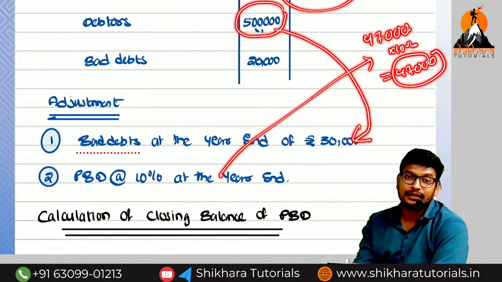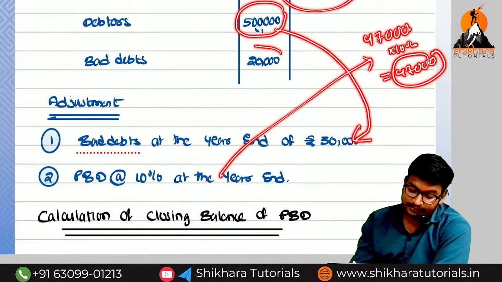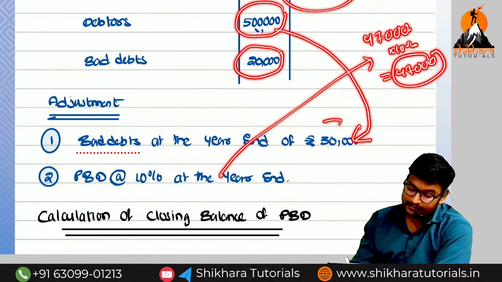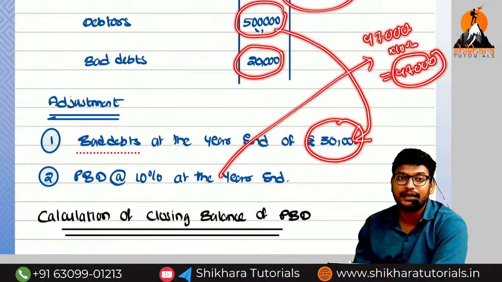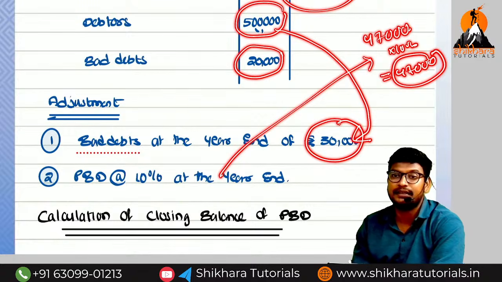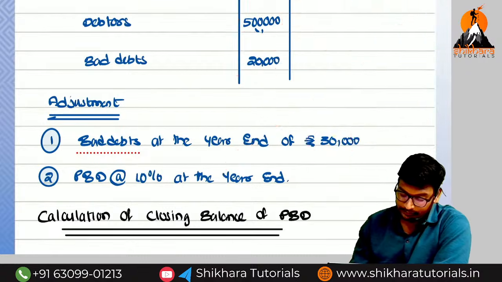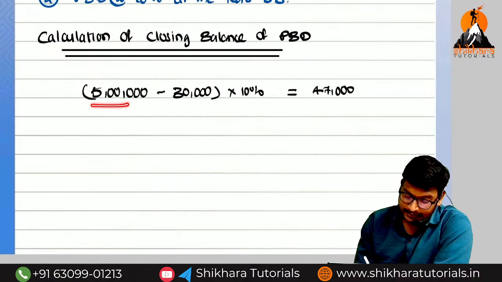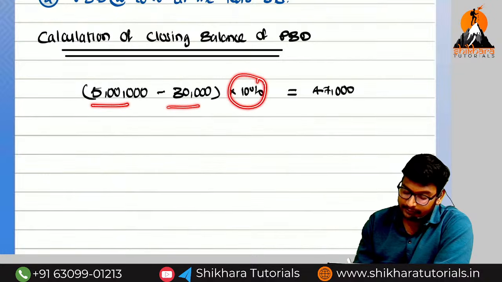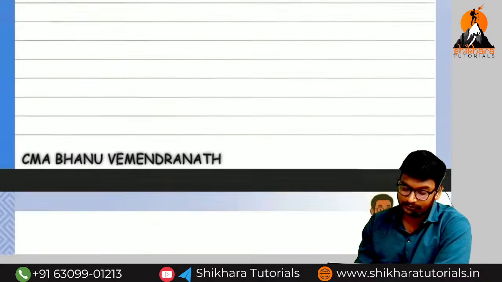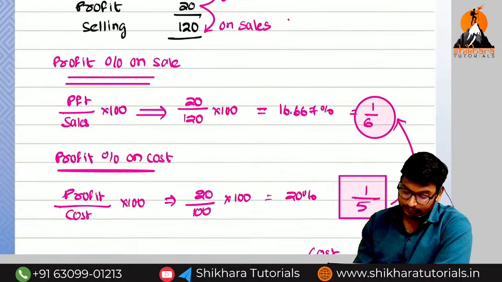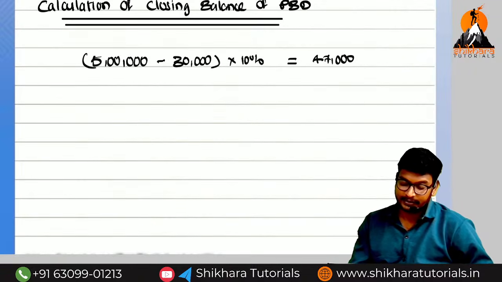What is the closing provision? 47,000. So what are the total bad debts? The bad debts given in the trial balance are 20,000. The bad debts given in the adjustment are 30,000. The total bad debts we need to transfer to the provision account. What is the entry? Provision for bad debts account debited to bad debts account. So if you see the calculation, 5 lakhs minus 30,000 into 10% is equal to 47,000. Here they have not given the account, so we can prepare the account.